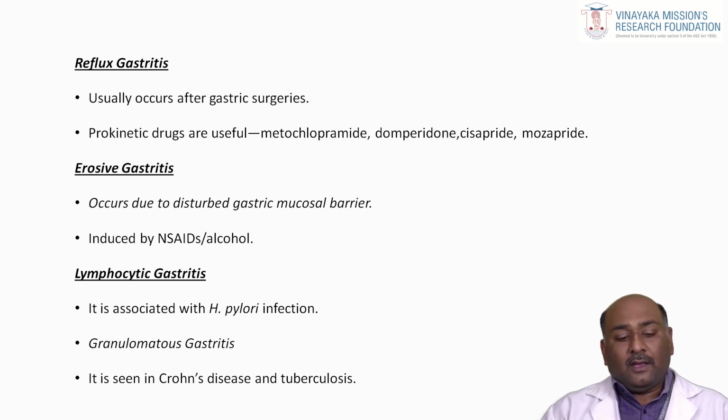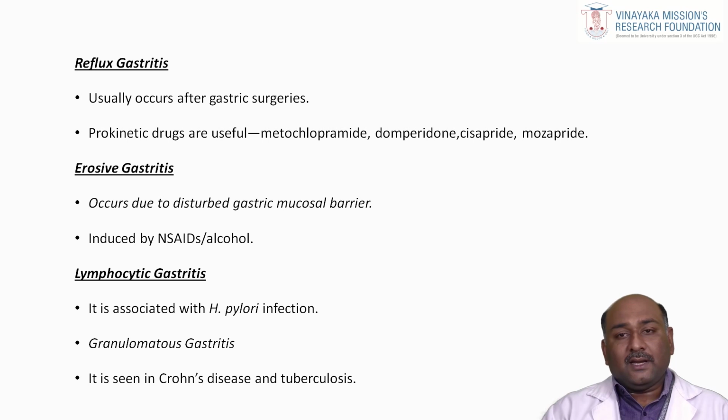Then coming to erosive gastritis. This happens mostly due to consumption of excessive alcohol. It gradually deteriorates the protective mucosal barrier, which prevents gastric ulcers, and this barrier is destroyed by the alcohol. So due to alcoholism, the patient can develop severe gastritis. Those sorts of gastritis are called erosive gastritis.